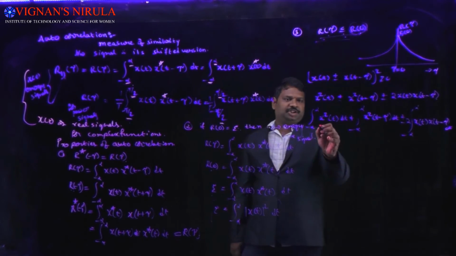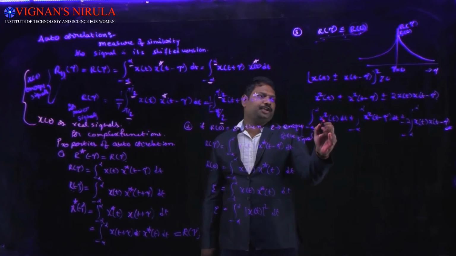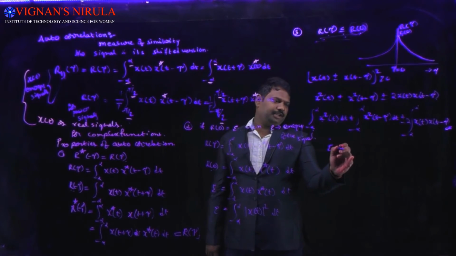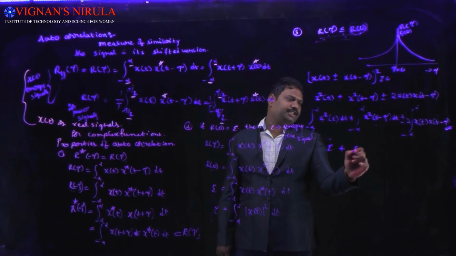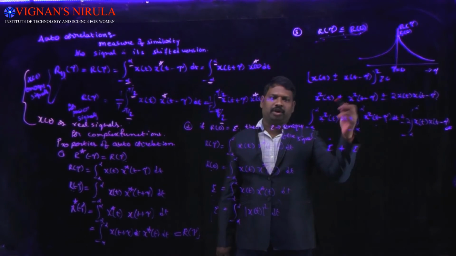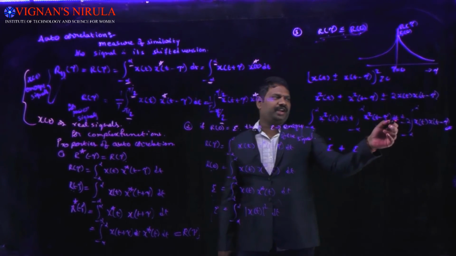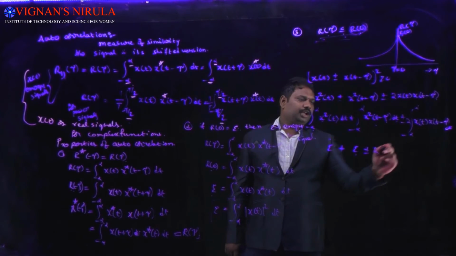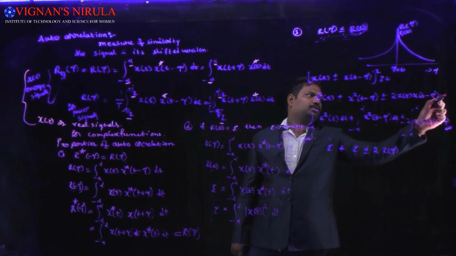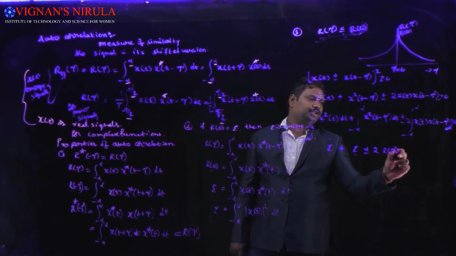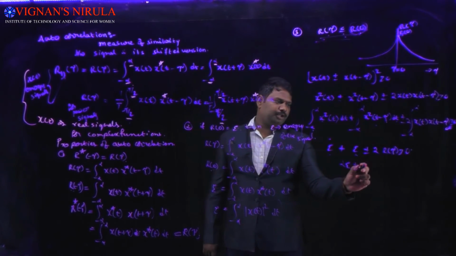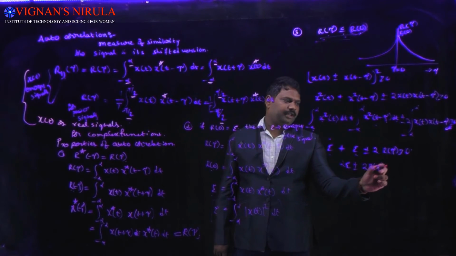The integration of x square of t from minus infinity to infinity is nothing but our energy, and this is also the energy, as the time shift does not affect the amplitude, and squaring the amplitude and integrating is directly the energy. Plus or minus 2 into this represents our R of tau, and all of this is greater than or equal to 0. So E plus E is 2E, plus or minus 2 into R of tau, greater than or equal to 0.